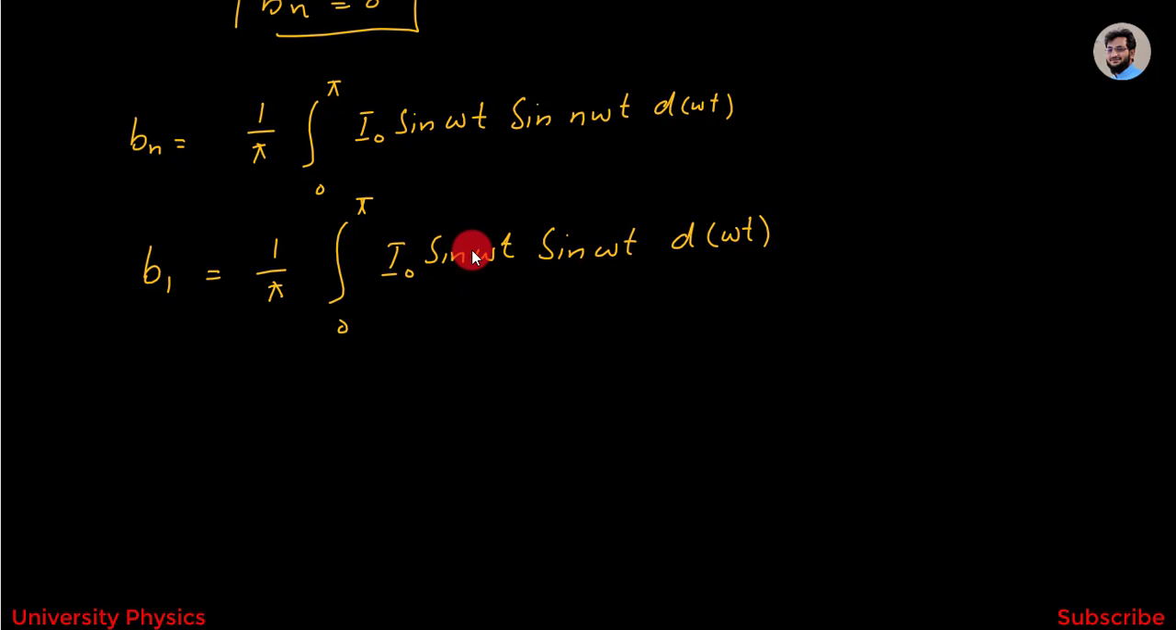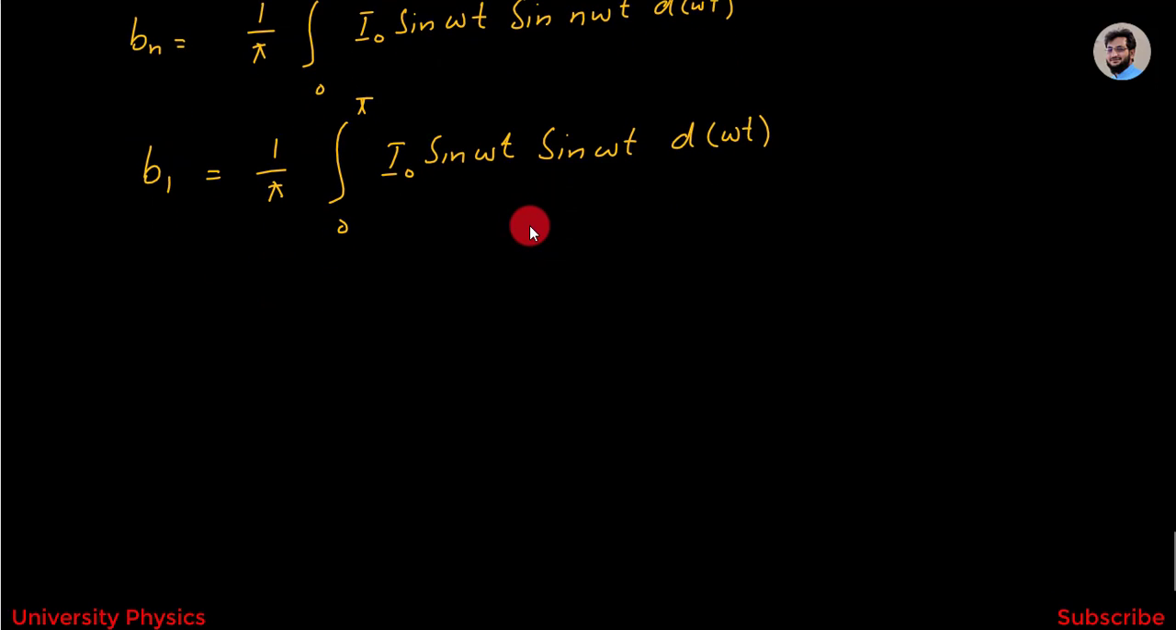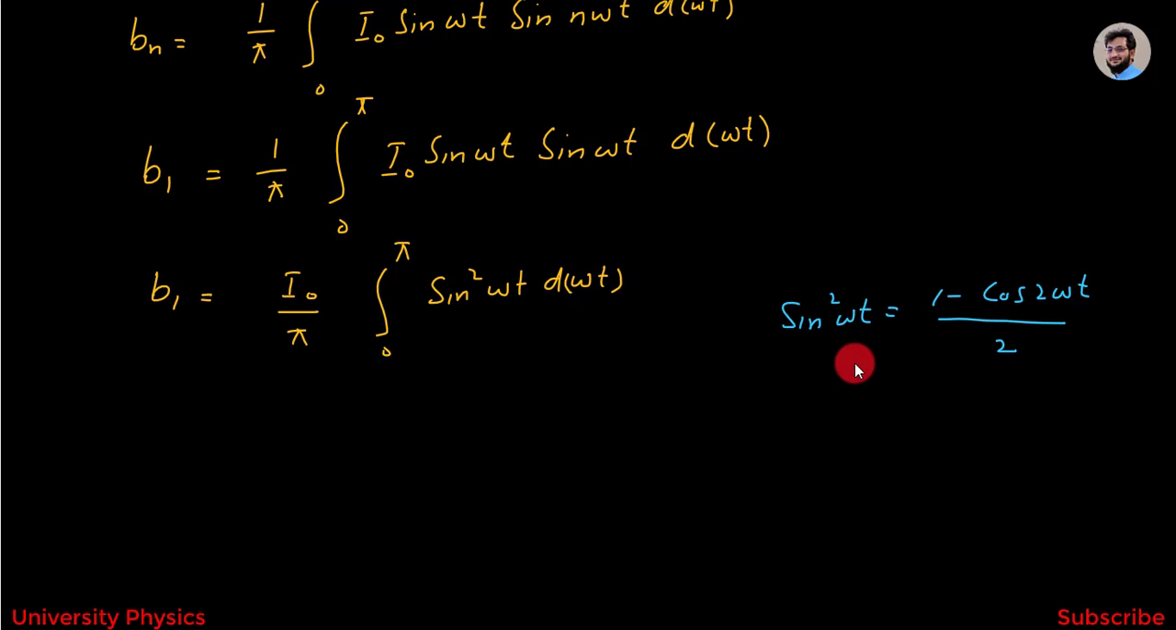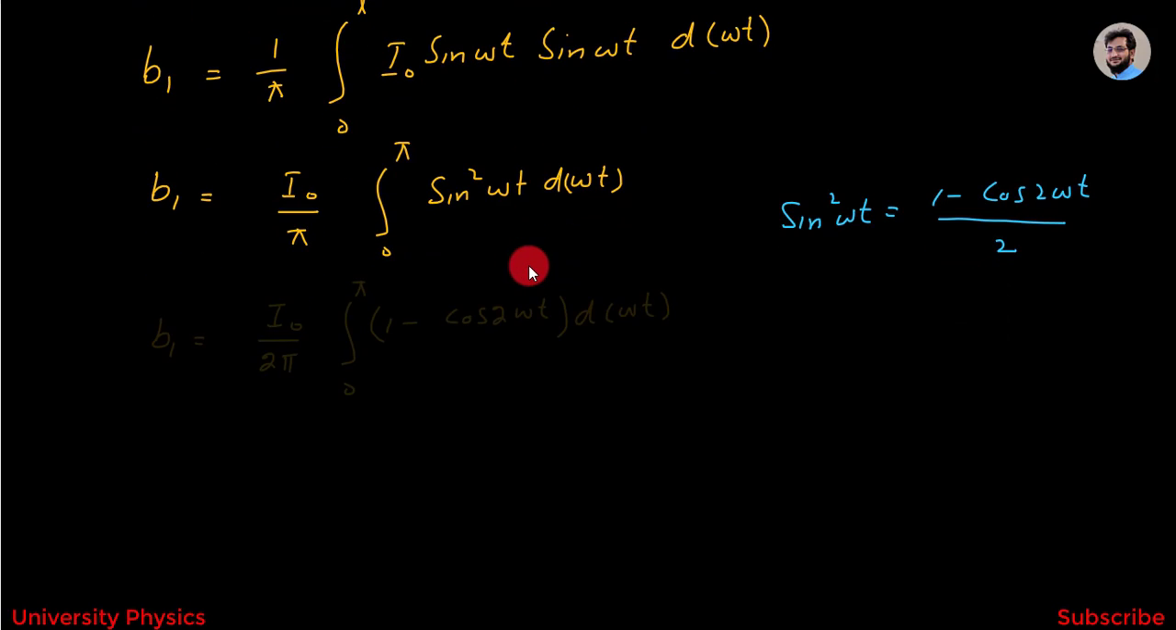So this will become equal to sine square omega t, and we will get b1 is equal to I naught divided by pi integration from 0 to pi sine square omega t d omega t. Here we know that sine square omega t is equal to 1 minus cos 2 omega t divided by 2. We have to apply this trigonometric relation on this, and we will get b1 is equal to I naught divided by 2 pi integration from 0 to pi 1 minus cos 2 omega t into d omega t.